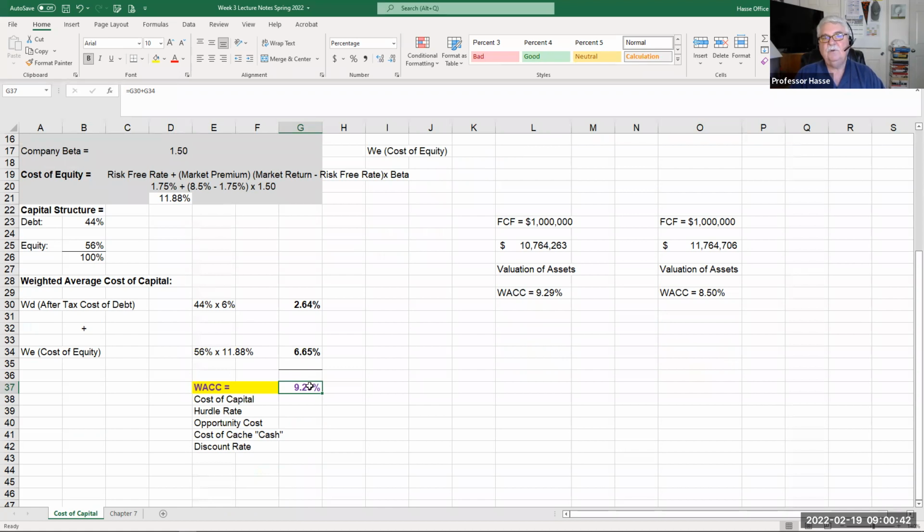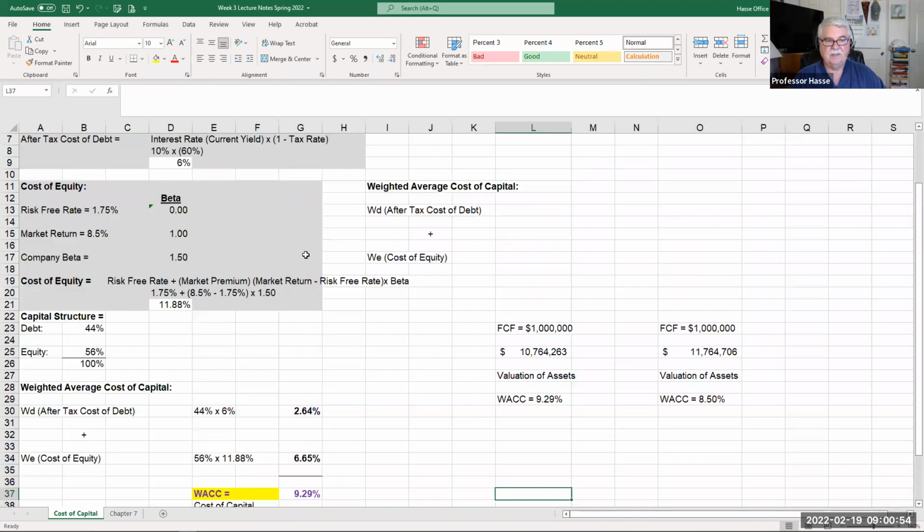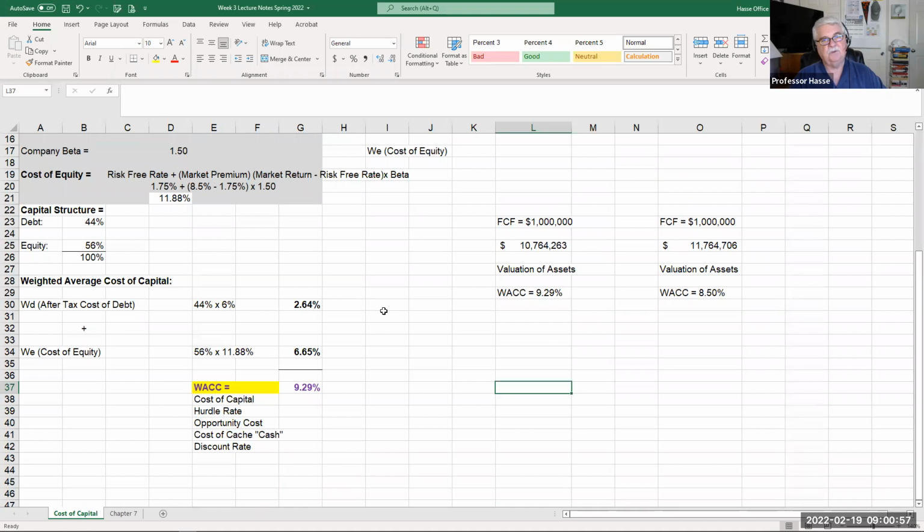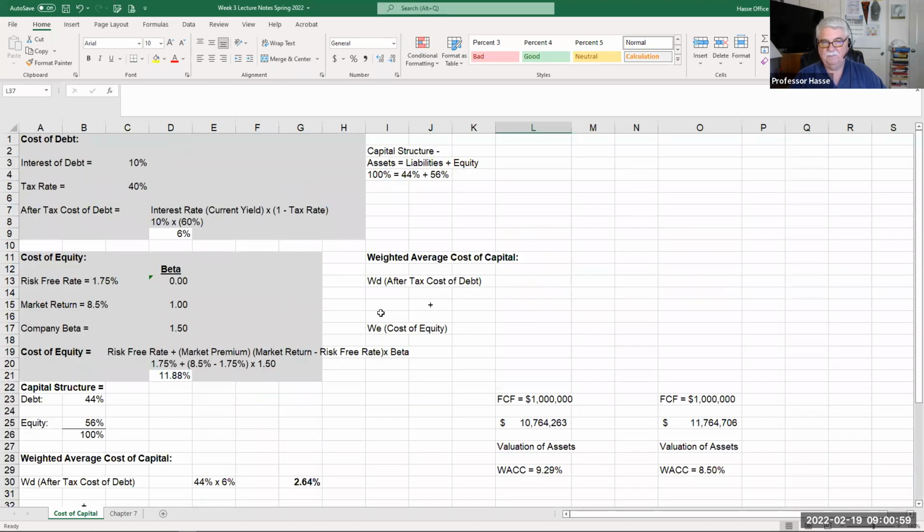So case number 2 has to do with finding these numbers for your company. You're not doing this analysis in case number 2. That's going to be later on. But you're going to be determining the weighted average cost of capital for your firm based on the information I give you in the case. And then you're going to write a little interpretation of that.